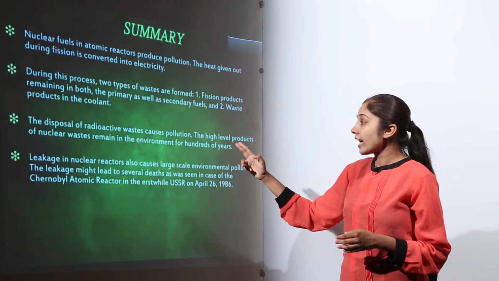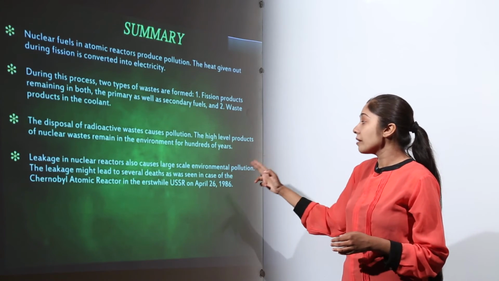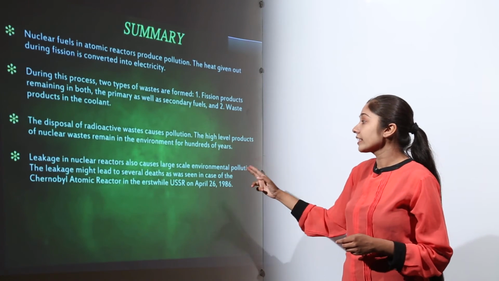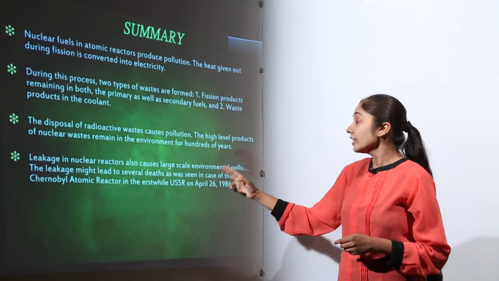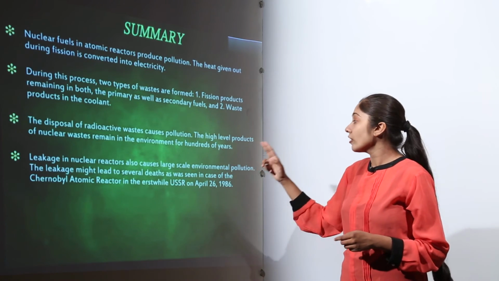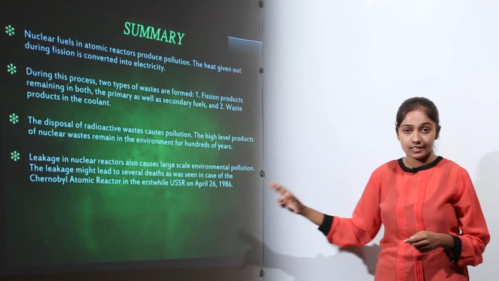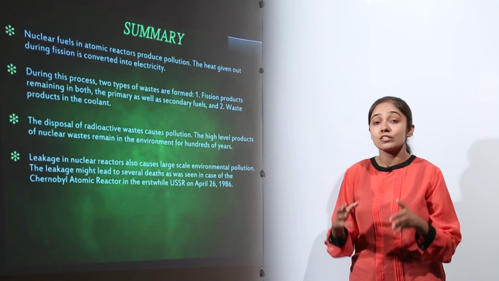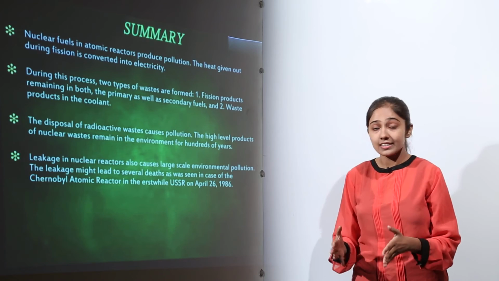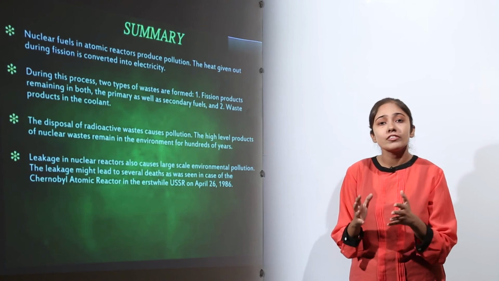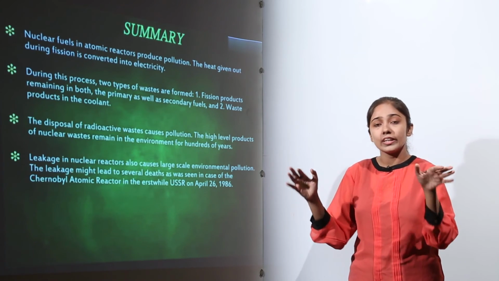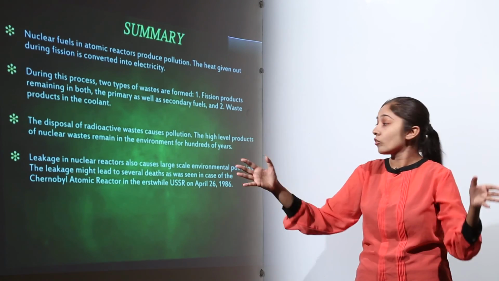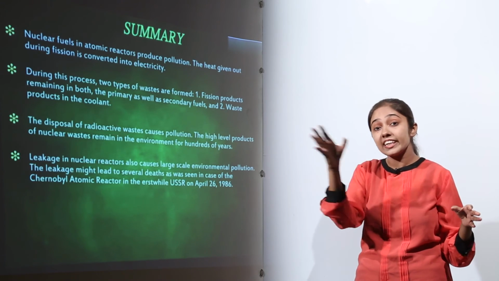Then leakage in nuclear reactors also causes large scale environmental pollution. The leakage might lead to several deaths, as was seen in the case of the Chernobyl atomic reactor in the erstwhile USSR on April 26, 1986. So this Chernobyl disaster is one of the worst disasters in history, right? Why? Because a lot of radiation was emitted, and now they have used a shielding coverage over that reactor from where the leakage took place.